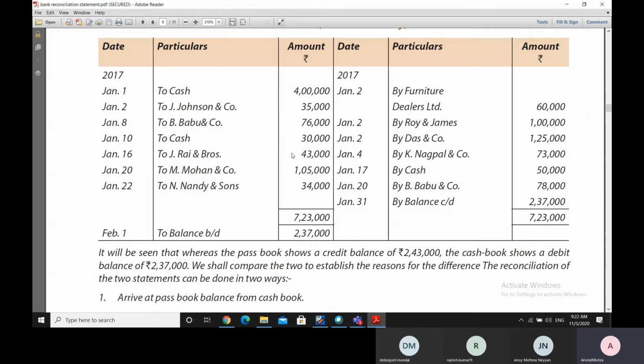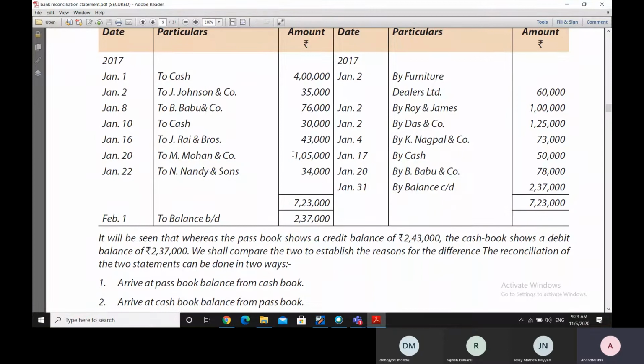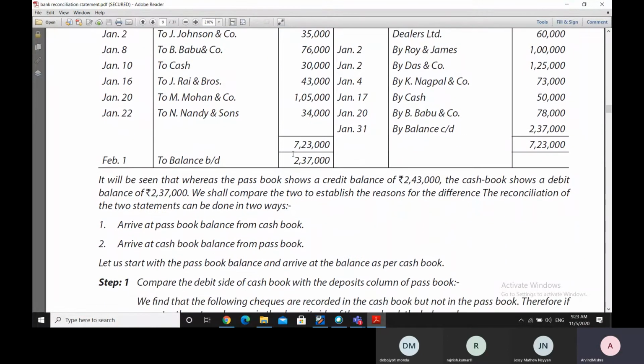Two more cases would be found where there would be some entry on the deposit side of the bank passbook, but they won't be there in the cash book debit side. On the other hand, there may be some entries which may be on the debit side of the cash book, but may not be there in the bank passbook. So we will get entries in 4 categories thereby. So we will list out those entries in those 4 categories.